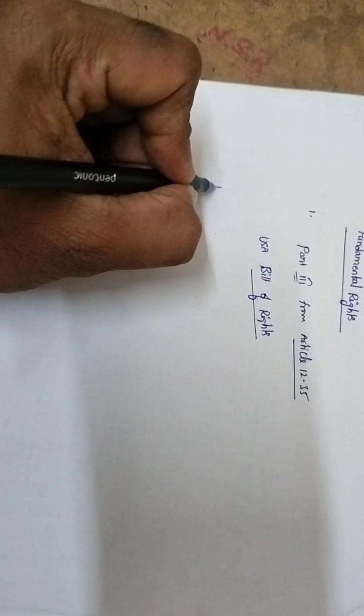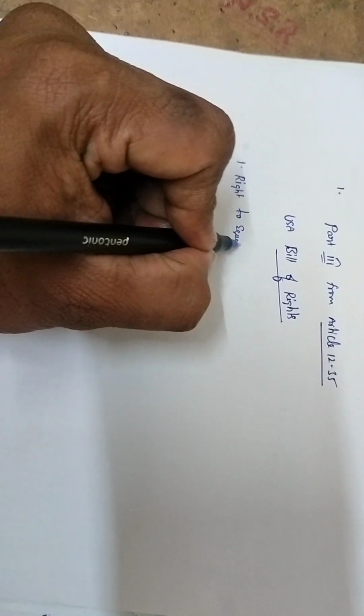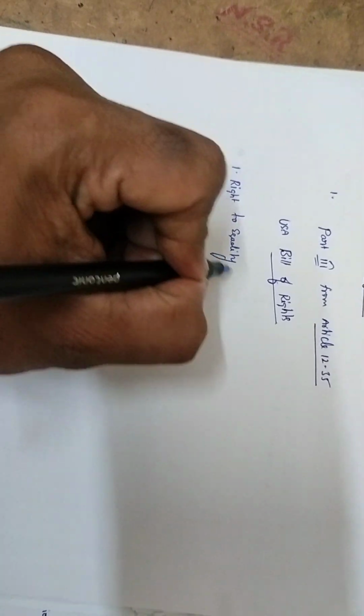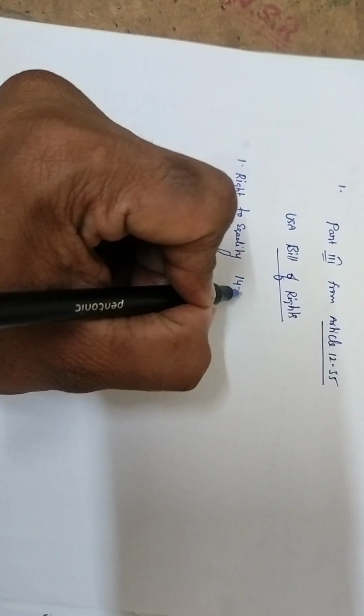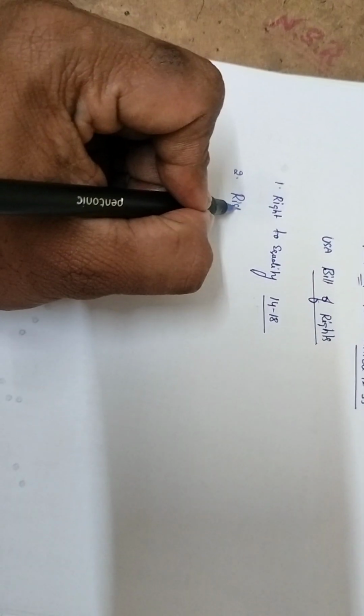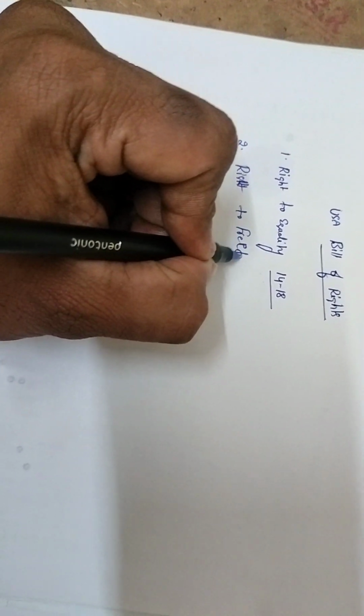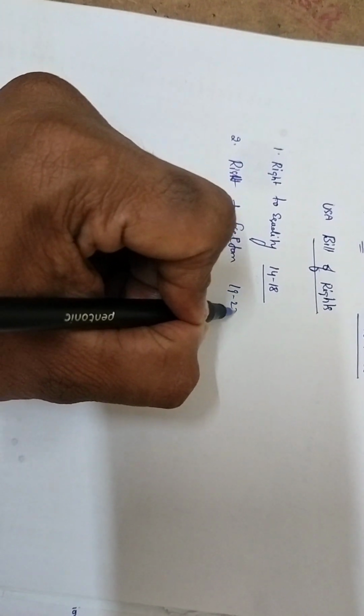These fundamental rights are broadly classified into six. One is right to equality, from Article 14 to 18. Second is right to freedom, from Article 19 to 22.